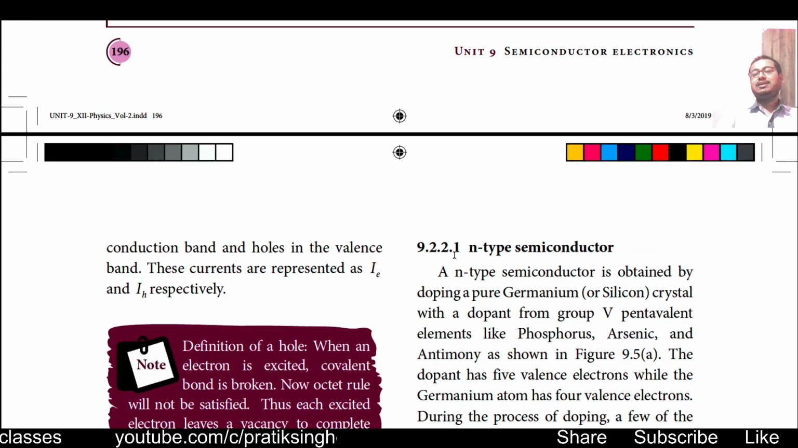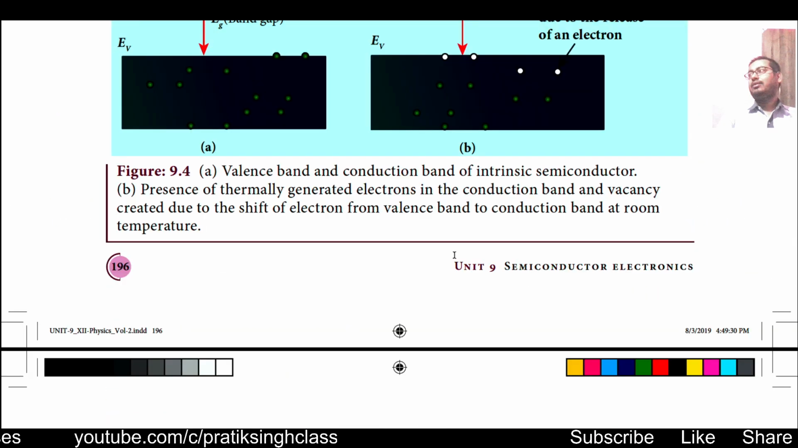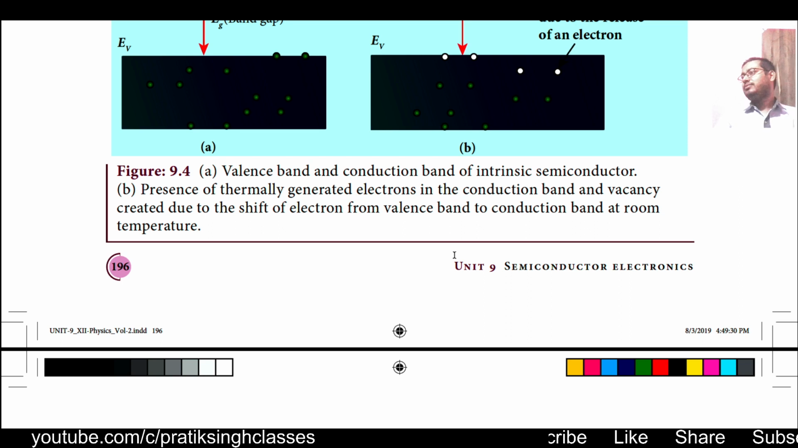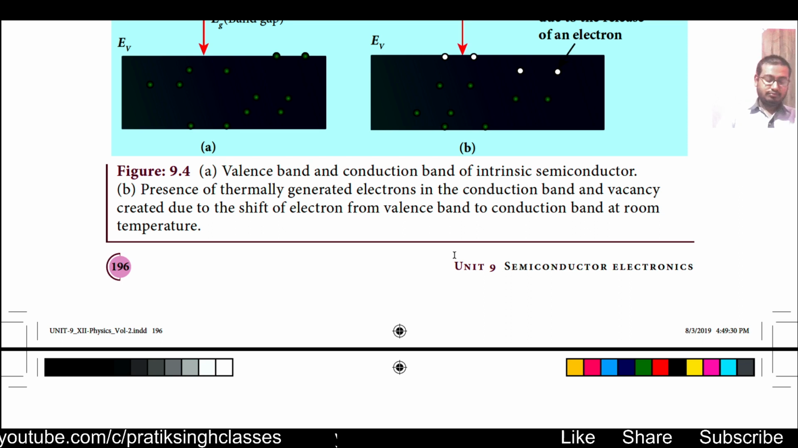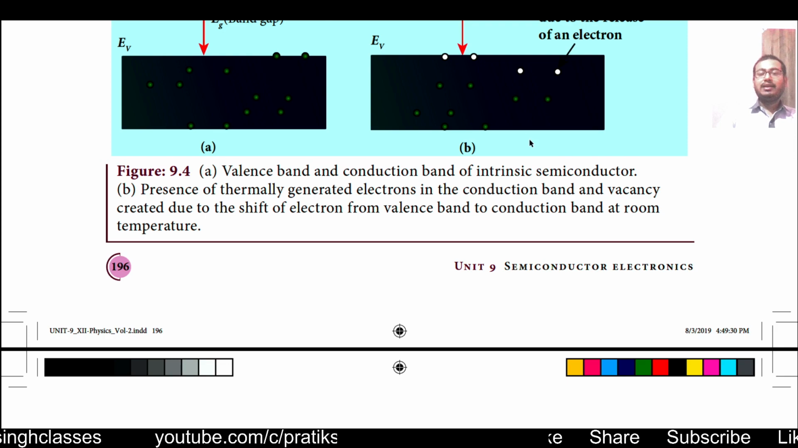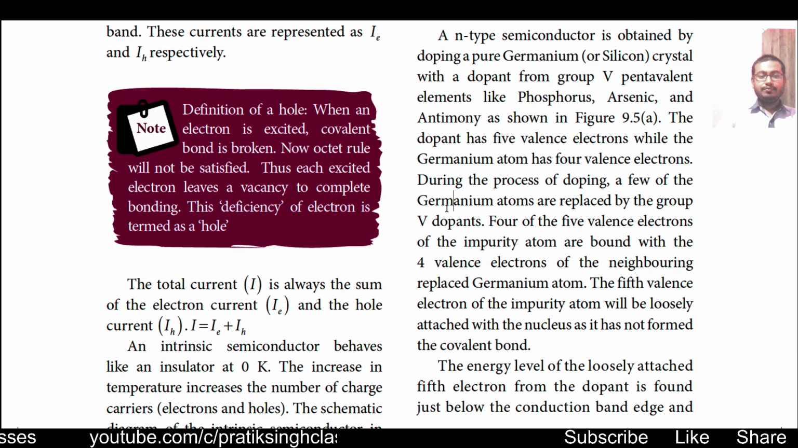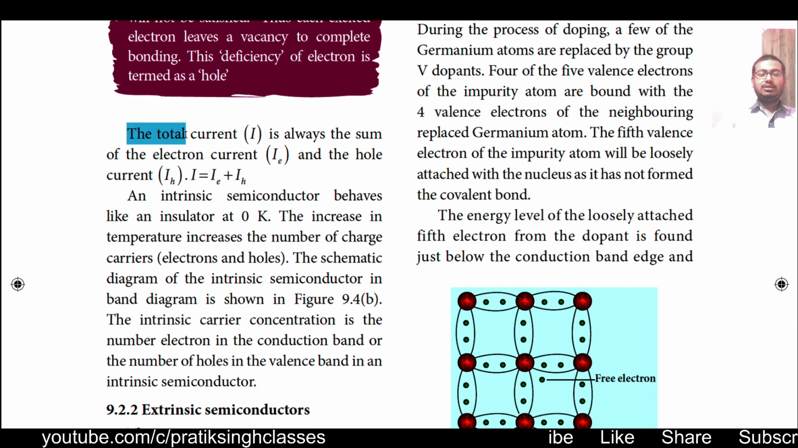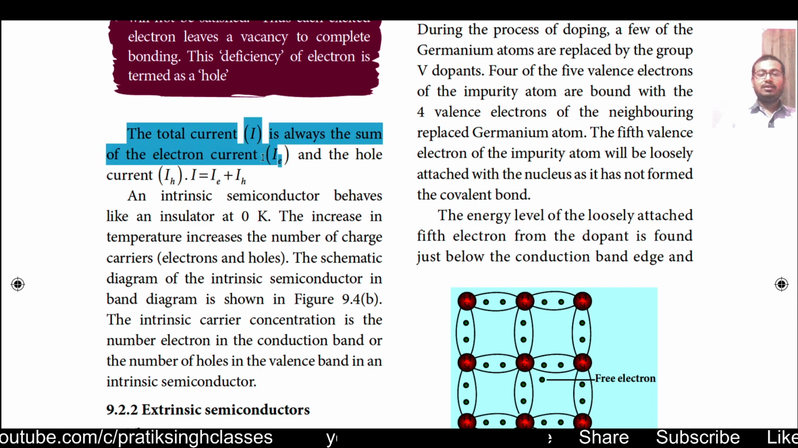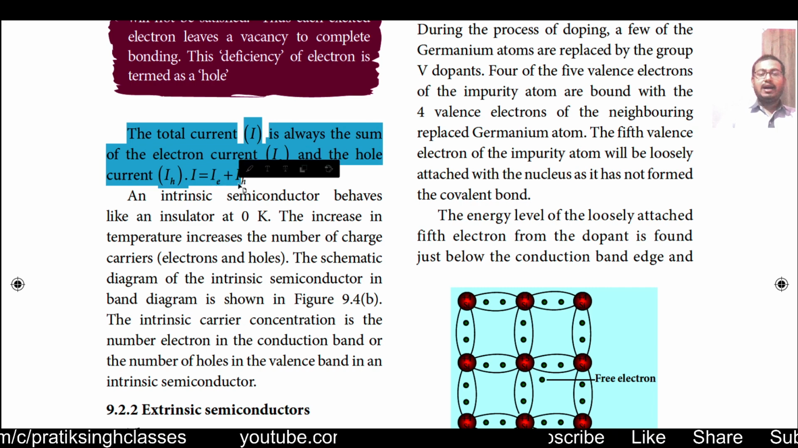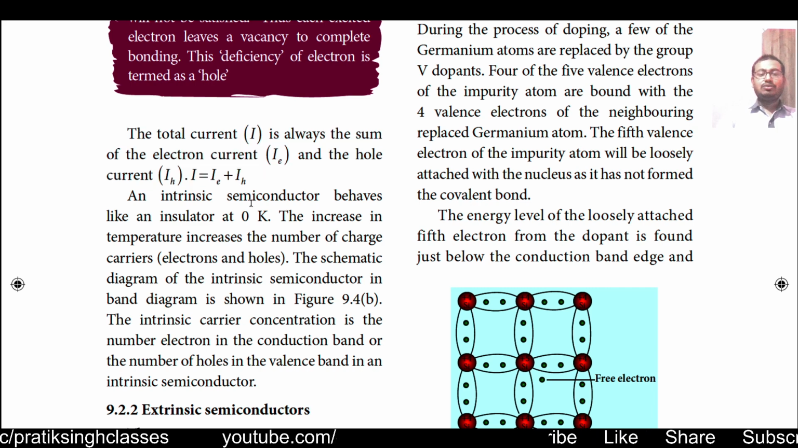A hole doesn't mean that there is a hole like the things we see around us. It is just a place where an electron has come out, or a place where an electron can be inserted. Now the total current I is always the sum of the electron current and the hole current, that is I is equal to IE plus IH.